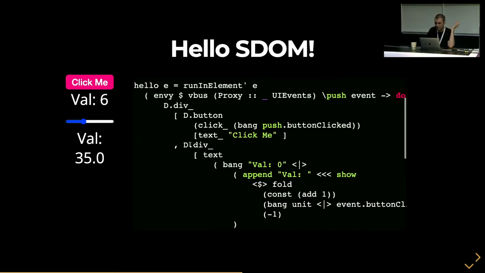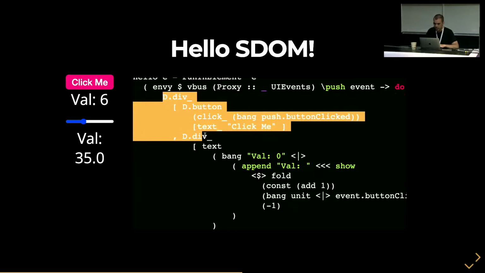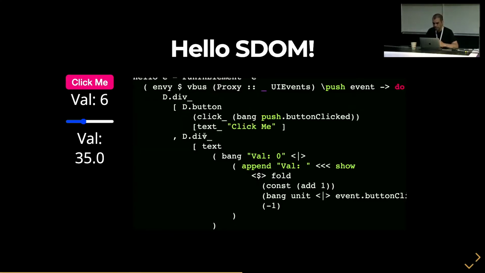But so the way that it works, it looks very much like, so if your PureScript syntax is foreign to a lot of people, and I'm sorry about that. But here, there is a static div, a static button. So this never flies in and out. There's no diffing to say, did this button disappear or did this div disappear? It's all there. It stays.